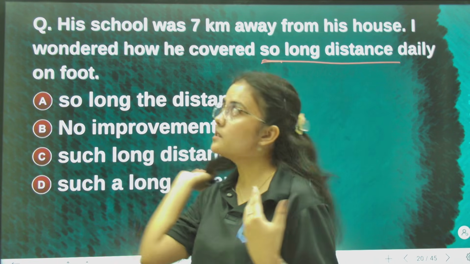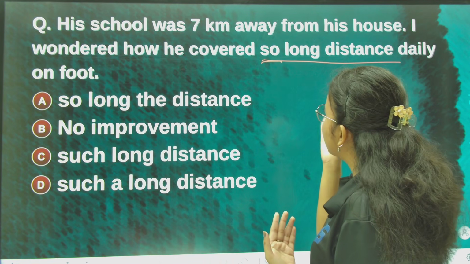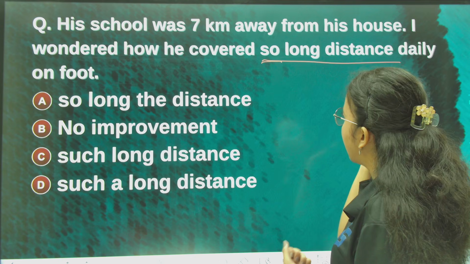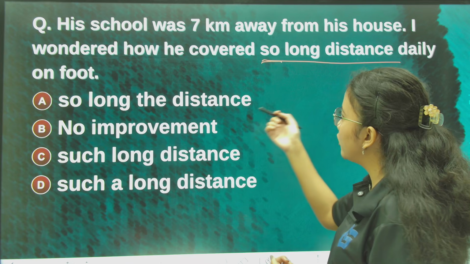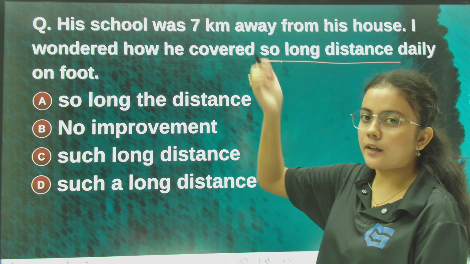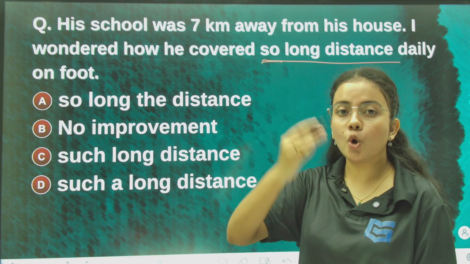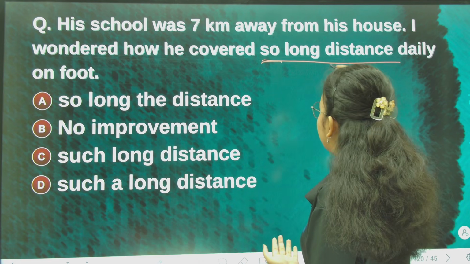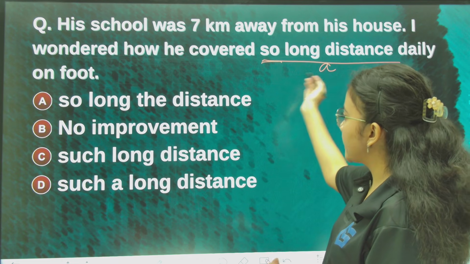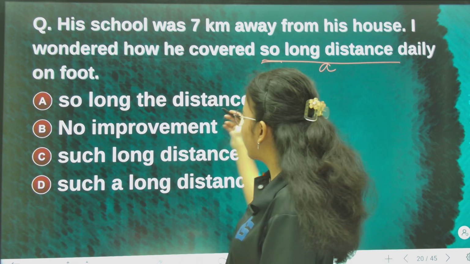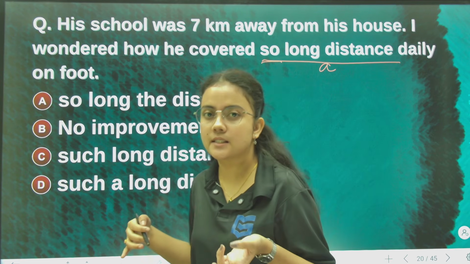Okay, his school was 7 kilometers away from his house. I wondered how he covered so long distance daily on foot. So long distance nahoy. In English grammar, so long a distance hoy. We write so long a distance. But eta to so long a distance nai. So long da distance ase. So etu tu nahoy. So long a distance.